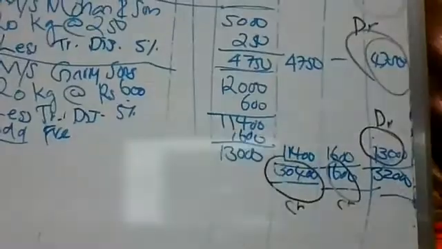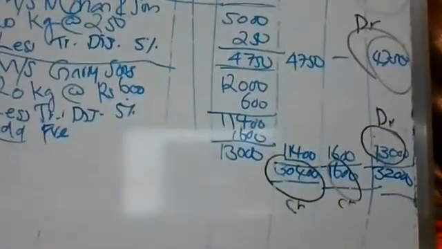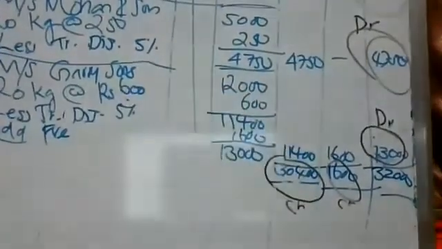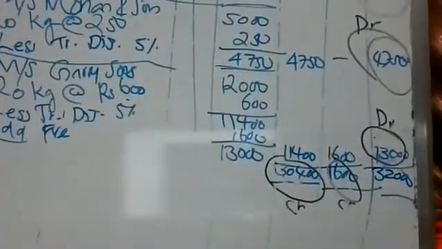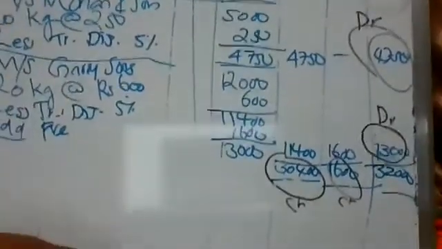No. Not sales value. And then freight and packing. Don't say sales value. That is sales account only. To sales account, like that you have to say. To sales account rupees 30,400 and to freight and packing charges rupees 1,600. Yes. That entry we have to pass. Then only the answer is complete.